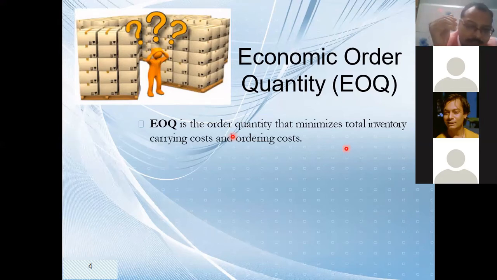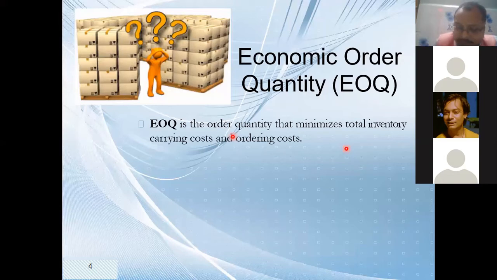Just understand this, bacha. Ordering cost is also called procurement cost, the cost to make that product reach your godown. So whatever I have to do, make a call, send my vehicle, pay transportation charges, pay loading and unloading charges, till that material reaches my godown, whatever expense we incur is called ordering cost. Is this part clear?